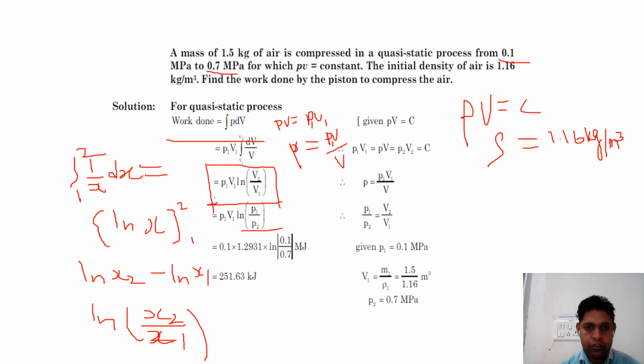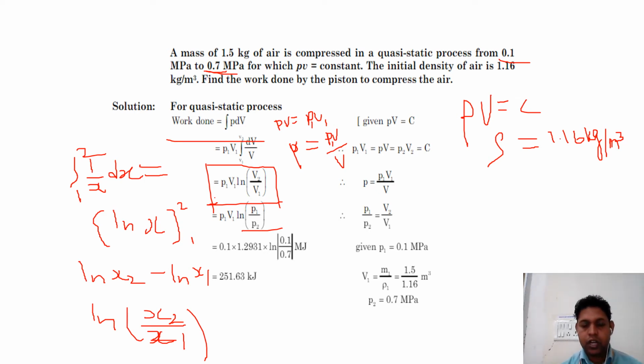P1 V1 is equal to P2 V2. Then we need the P1 value. P1 is given as 0.1 megapascal and P2 is given as 0.6 megapascal. P1 and V1 are given or not. If not given, then we can find it, since rho is given.